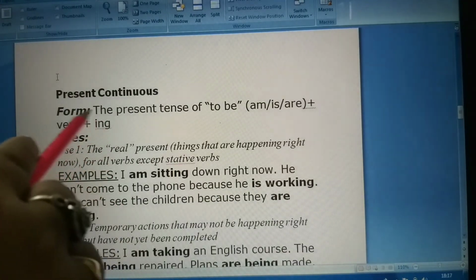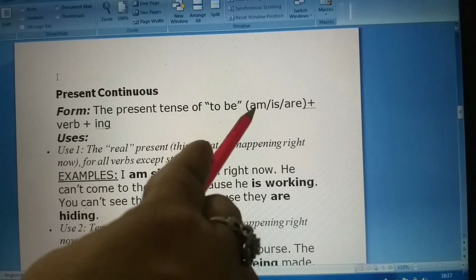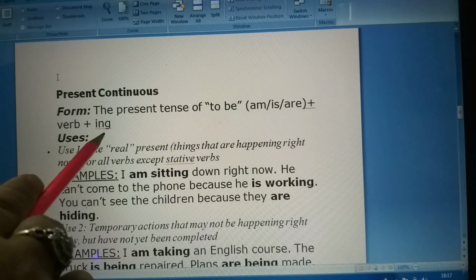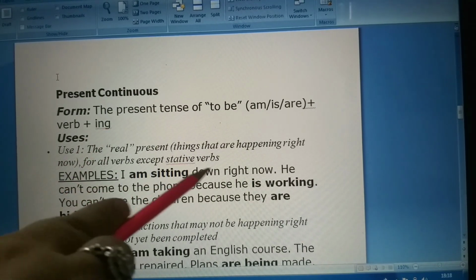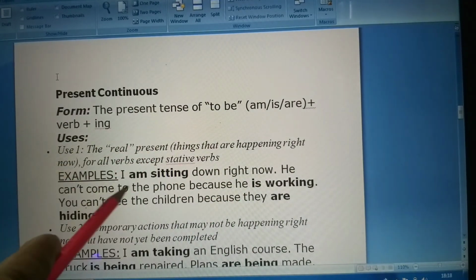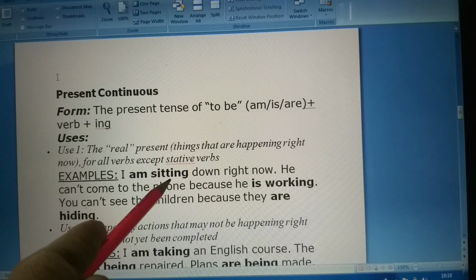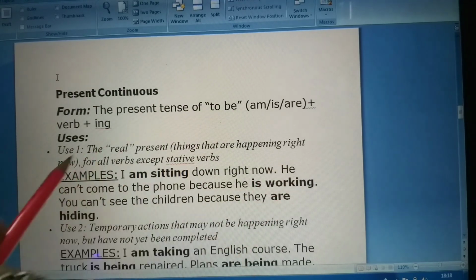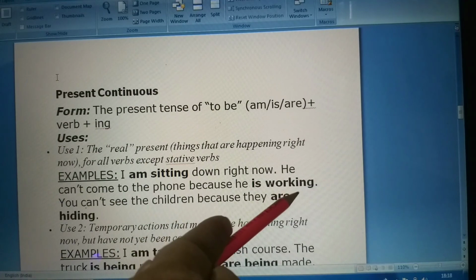Then comes, students, present continuous. In present continuous tense, we use am, is, are plus verb and ing. Like, I am sitting down right now. With I we use am. Then we are using the ing verb, sitting down right now. He can't come to the phone because he is working.